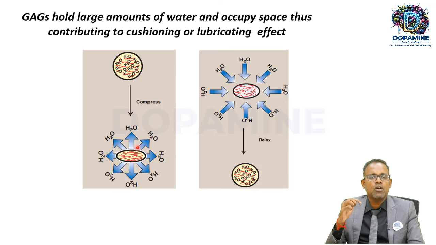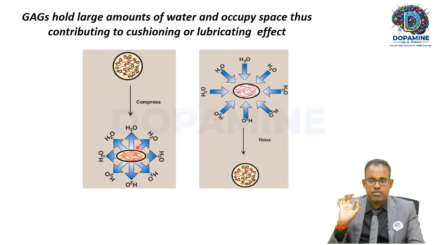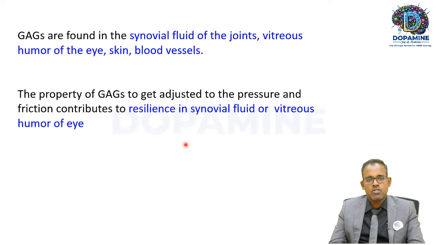So glycosaminoglycan also contributes to this cushioning effect because of this property of taking water inside and letting the water outside. And that is because of the negative charge conferred by the amino sugars and uronic acid. Okay, fine. So that's about the glycosaminoglycans. These glycosaminoglycans are found in various parts of our body. They are found in synovial fluid of the joints, vitreous humor of the eye, skin, and blood vessels. The property of the glycosaminoglycans to get adjusted to pressure and friction contributes to the resilience of the synovial fluid or the vitreous humor of the eye.